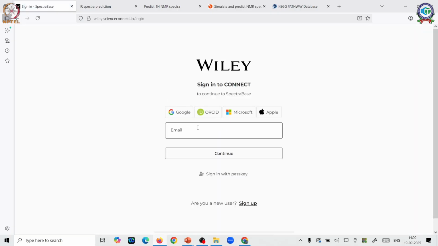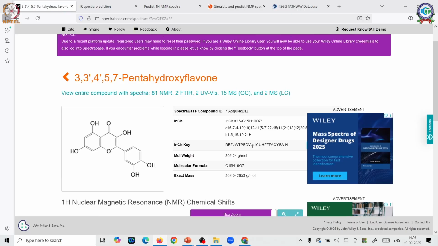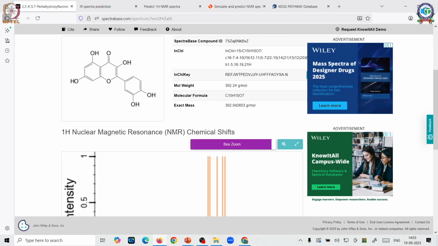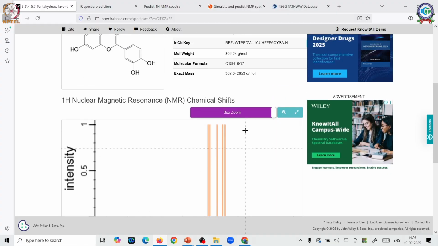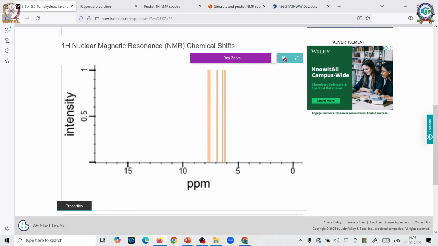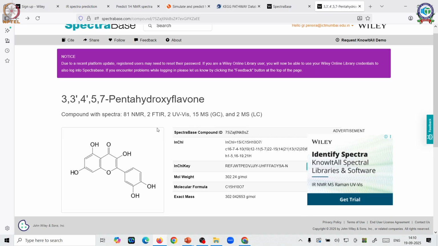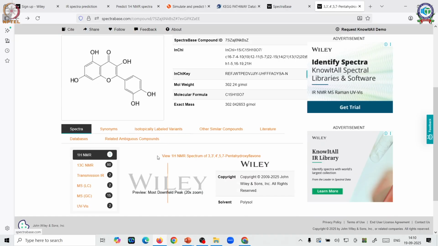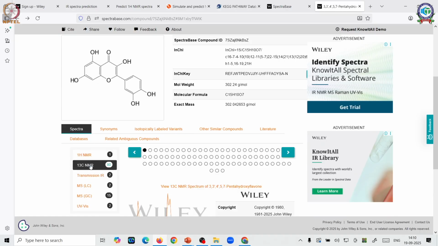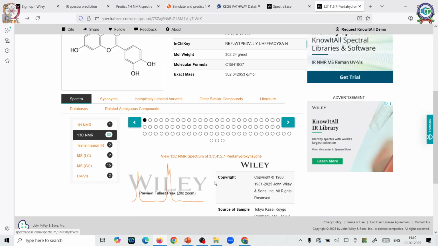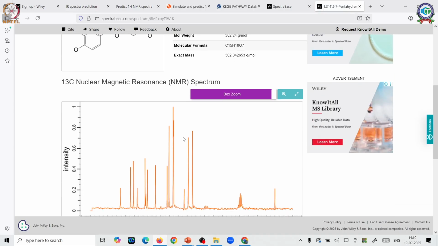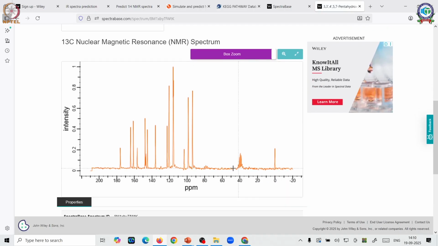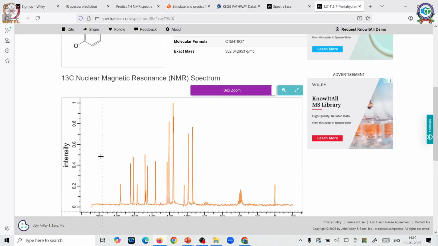Okay, it will ask you to log in maybe. So after registering, as you can see, you are able to access the spectral data. You can zoom it, you can unzoom it. These are mostly your hydroxy protons out here. So now when we go back, let's see if you are able to visualize the C13 NMR as well. Just clicking on it, and you can see there is some idea about it. Let's view the entire spectra, and after logging in again you will be able to see the entire NMR spectra of quercetin. This is the C13 NMR spectra.